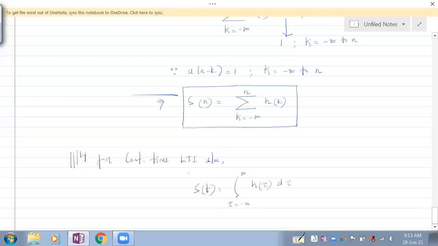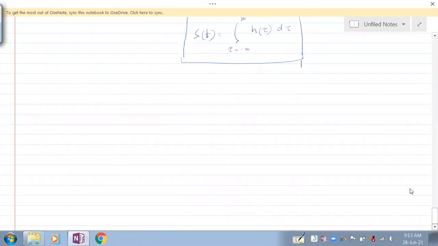So this is the step response of a continuous time LTI system, mind you. Now using this equation, we need to find the unit step responses. Now let's take those problems.